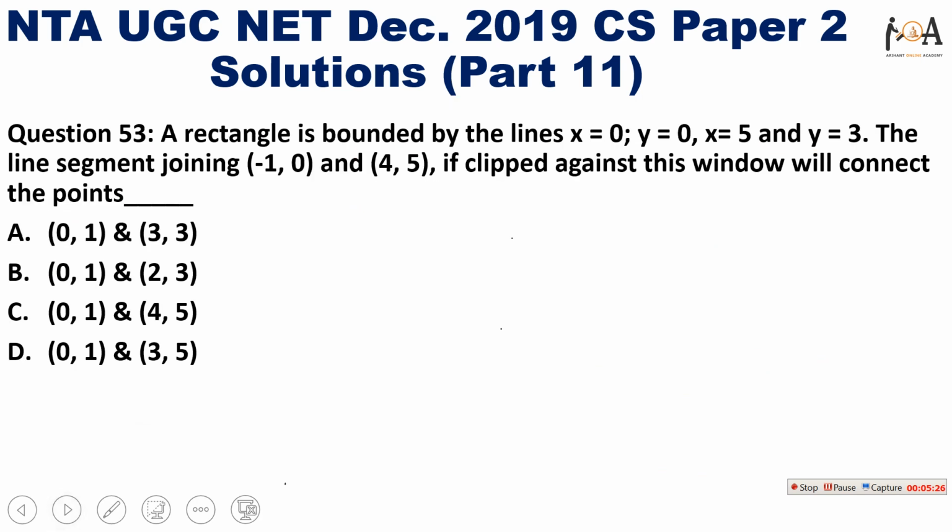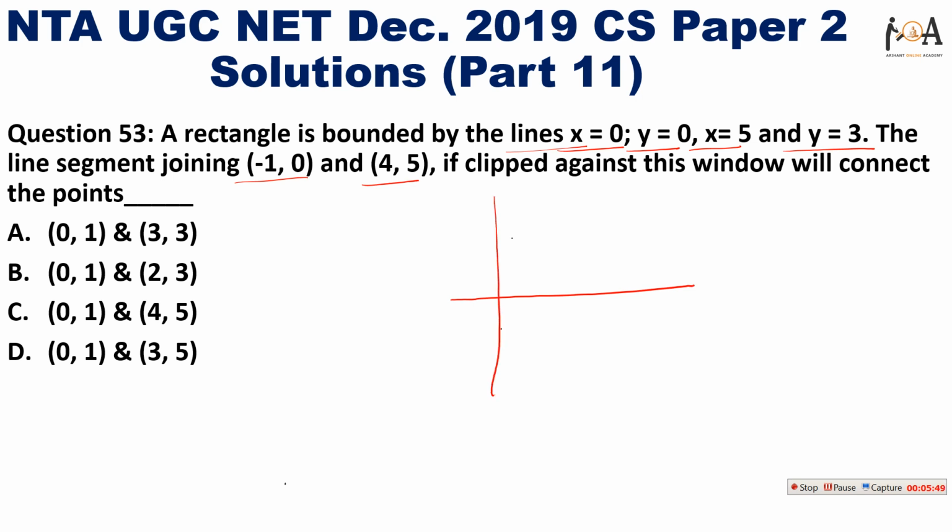The next question is: a rectangle is bounded by the lines x equals 0, y equals 0, x equals 5 and y equals 3. The line segment joining (-1, 0) and (4, 5), if clipped against this window, will connect which points? So basically, a rectangle is bounded by x equals 0, y equals 0 and x equals 5.